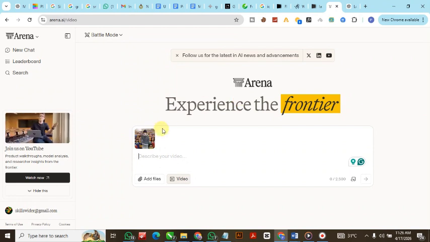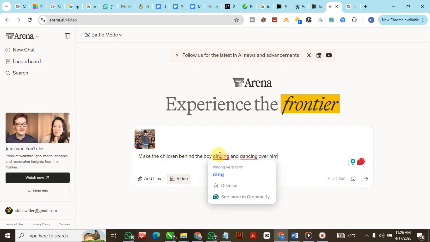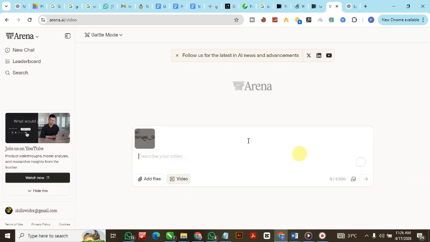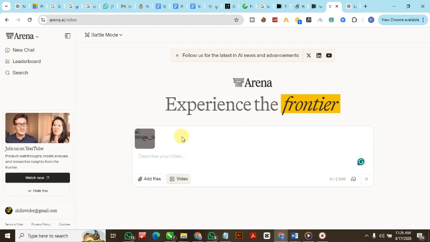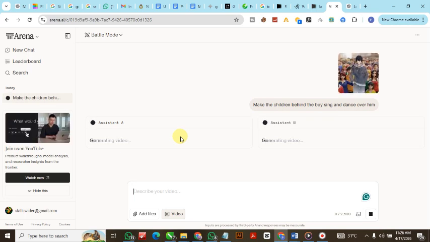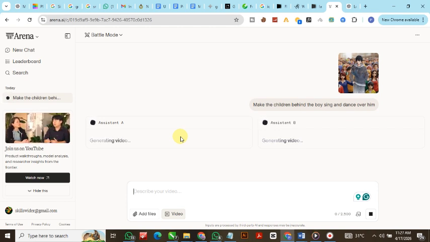So then I've attached the image to it. I'll put in the prompt, then I'll click on go to perform the action. The first thing it's going to do is upload the image, and once it's done uploading, the video will start generating. Like I said, with one account, you can get up to 4 videos per day, and after that your free session will expire for the day. You have to wait for the following day before you can proceed. But if you have different Gmails, you can use them to continue your generating. So let's wait for this video to finish generating.